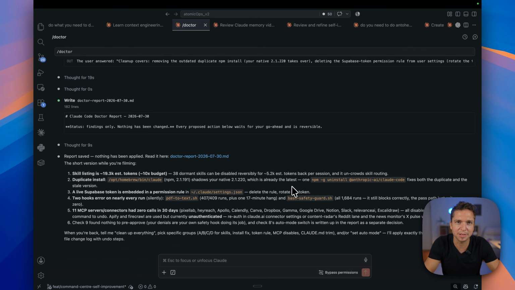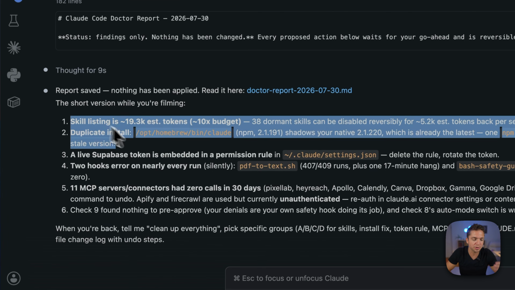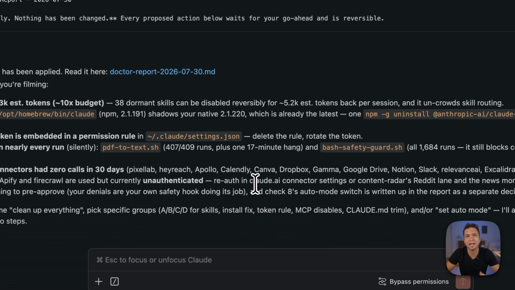That's kind of what I've been building in my command center. I'll link a video down below so you can see all of the observability and analytics, and we actually built a skill like this a few months ago. Finally, Anthropic have released something that we can all use. In a nutshell, what this skill is going to do is check your entire AI operating system, or whatever it is you're using Claude for, and tell you what you should think about changing or what you might actually want to get rid of.